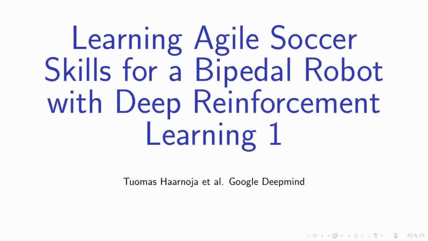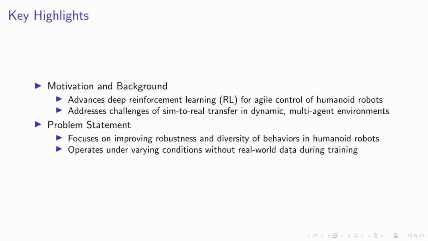Let's get started! Advancing deep reinforcement learning for Agile control, our research tackles the significant challenges of sim-to-real transfer in dynamic multi-agent environments. This is crucial as it pushes the boundaries of what humanoid robots can achieve, particularly in settings that mimic the unpredictability of real-world interactions.